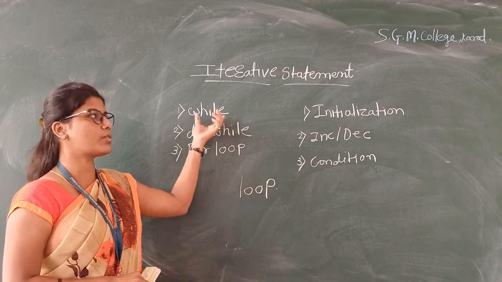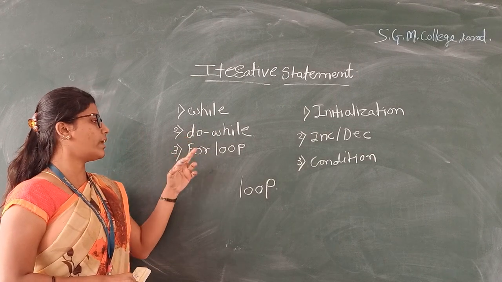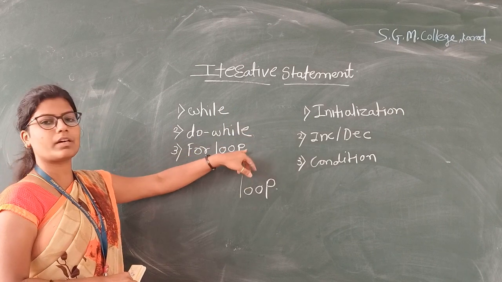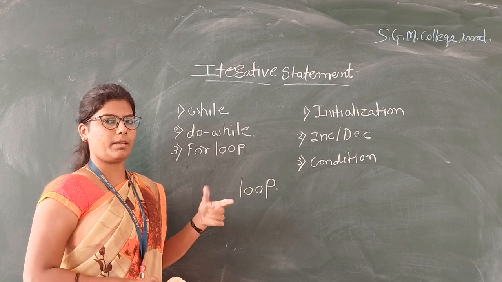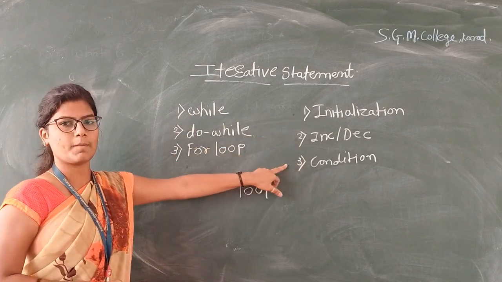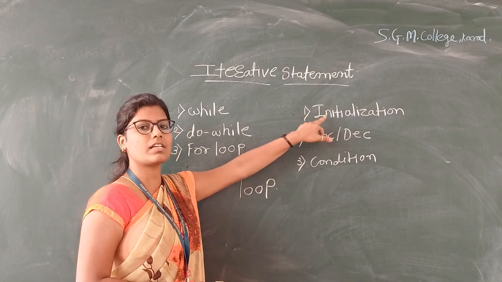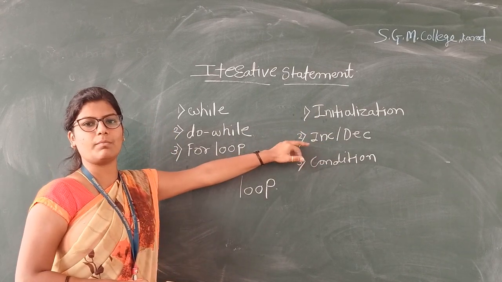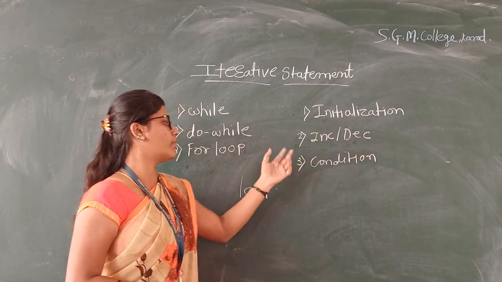There are three types of iterative statements. The first one is while, the second is do while, and the third is the for loop statement. Every loop consists of a block of statements and that block is executed repeatedly. These statements involve three important points. The first point is initialization, where we initialize the variable. The second is updating the variable, meaning incrementing or decrementing the variable.